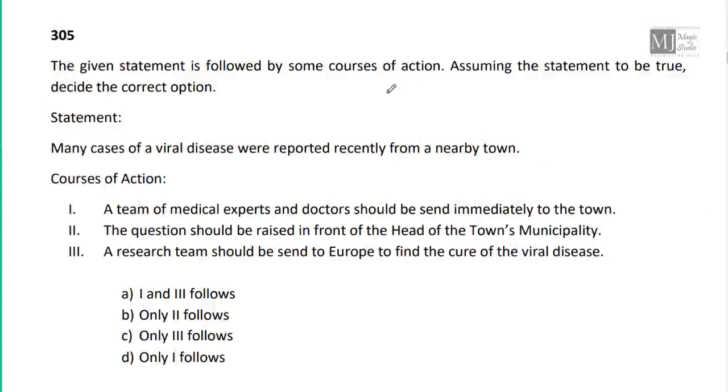The given statement is followed by some courses of action. Assume the statement to be true and decide the correct option. Now, what is the statement? Many cases of a viral disease were reported recently from a nearby town. Good. Courses of action: a team of medical experts and doctors should be sent immediately to the town. It looks good.